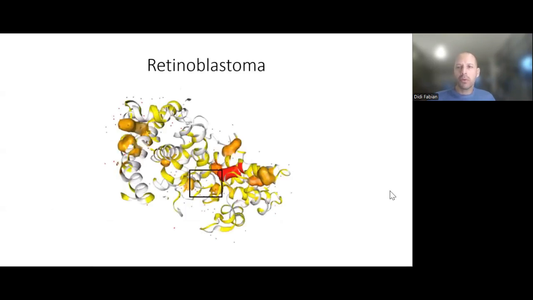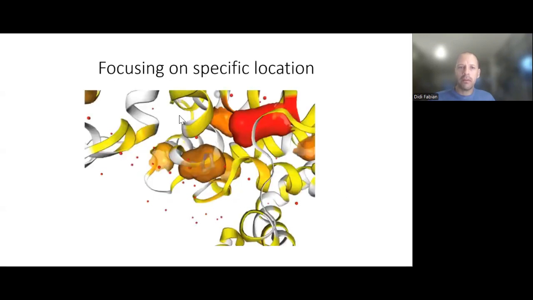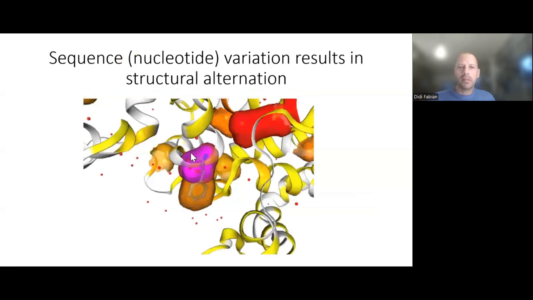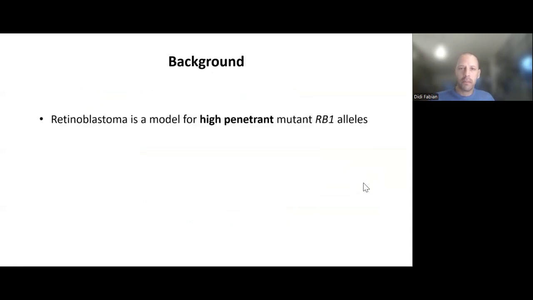This is a visual representation of the 3D structure of the RB protein, which is essential for its function. Here, in high magnification, its normal structure and the sequence variant. Any change in the RB protein's DNA sequence can alter its folding and ultimately its functionality.